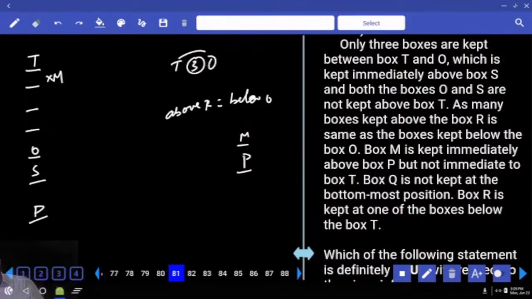So this is P and this is M. What is the position of O from bottom? R should be 4th from. What are the alphabets that are left out?